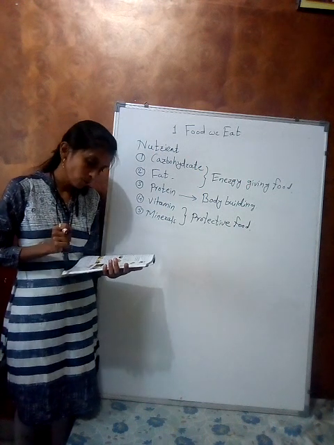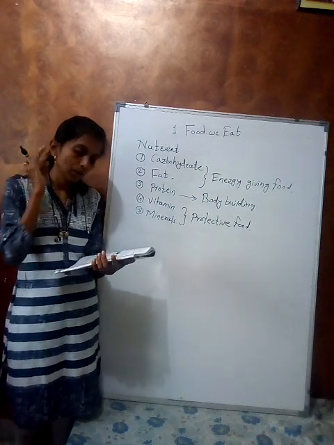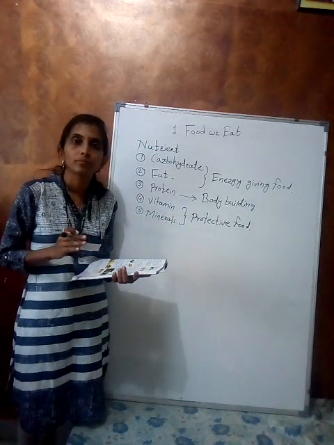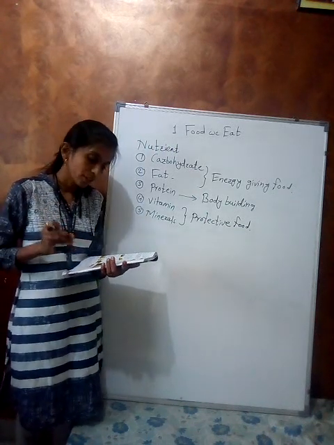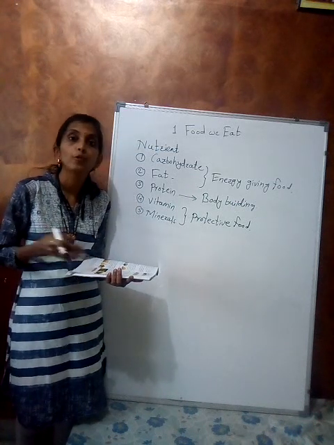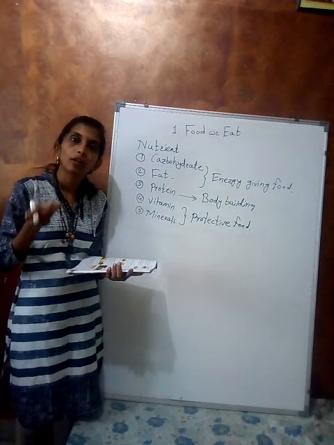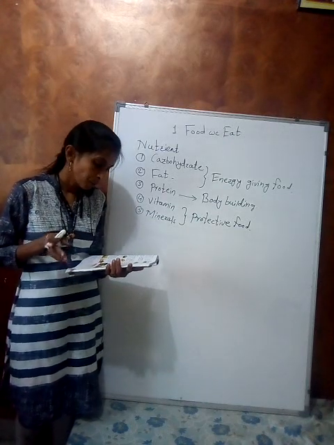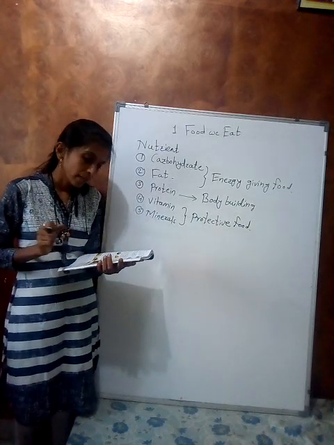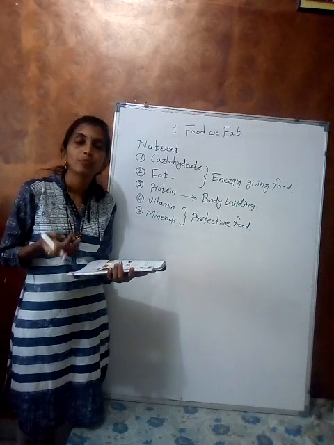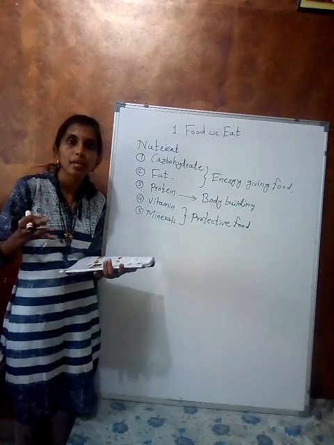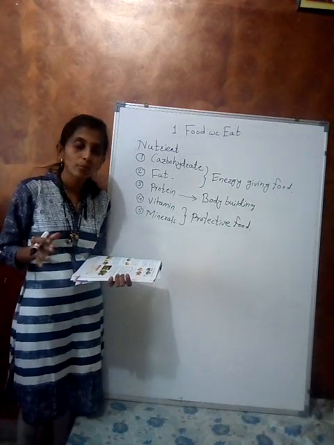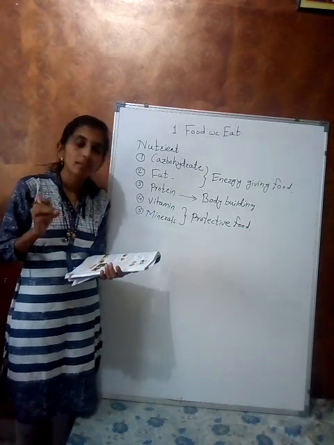So for that, fruits, vegetables and milk are rich in vitamins and minerals. Take one fruit daily in our diet, fruits or vegetables. There are four types of vitamins: vitamins A, B, C and D. And there are some examples.